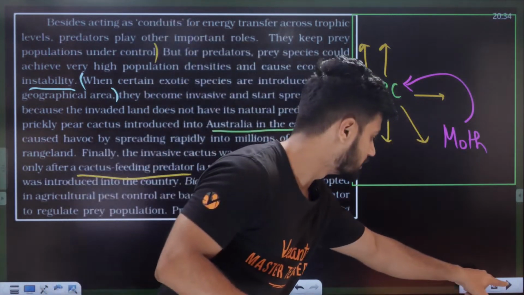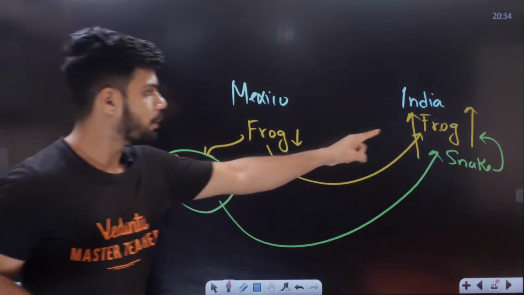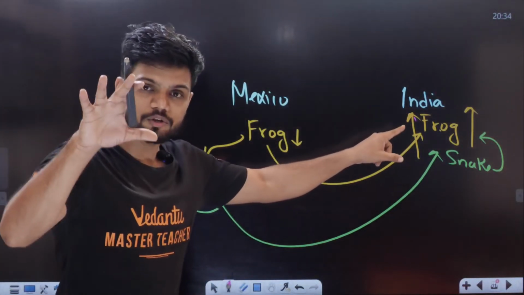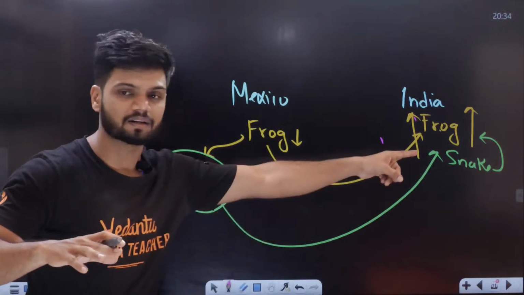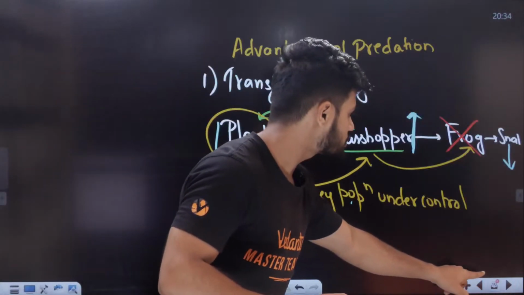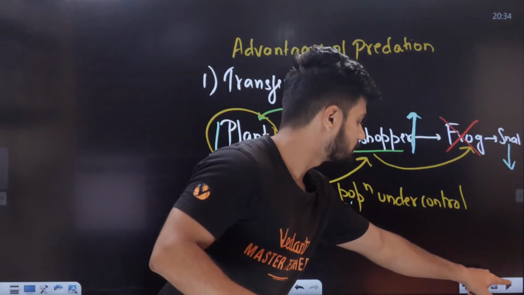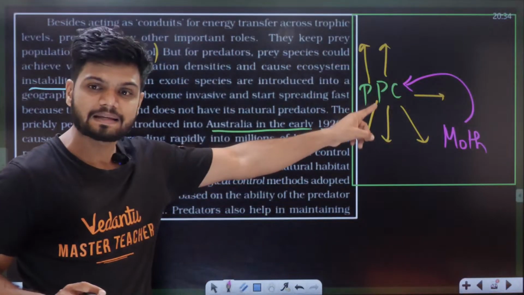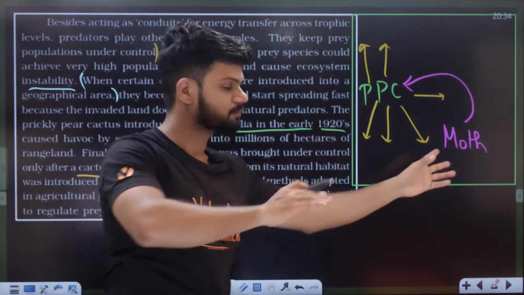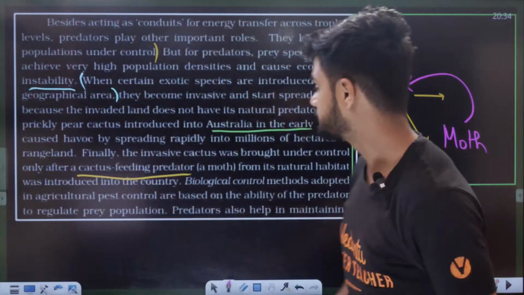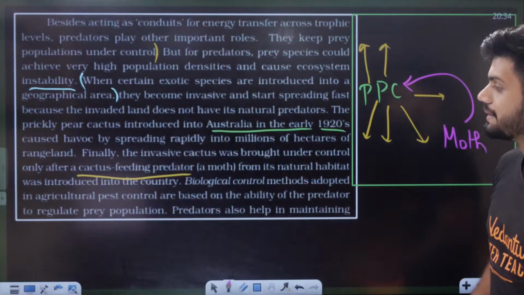Now, similar to how here, to reduce the population of frog, we also got the snake. Similarly, in Australia, to reduce the population of prickly pear cactus, they introduced the moth from its natural habitat.